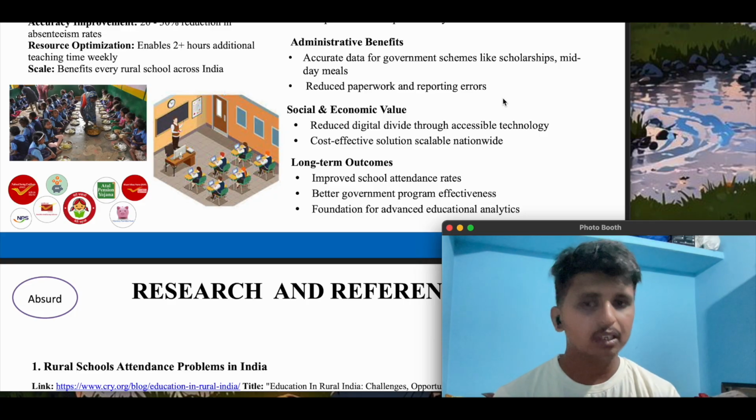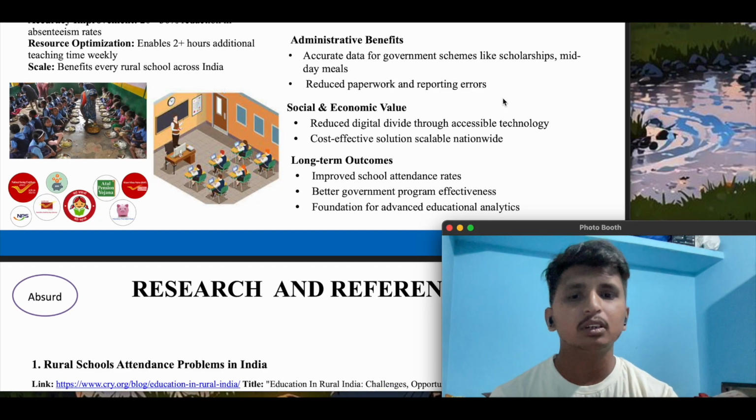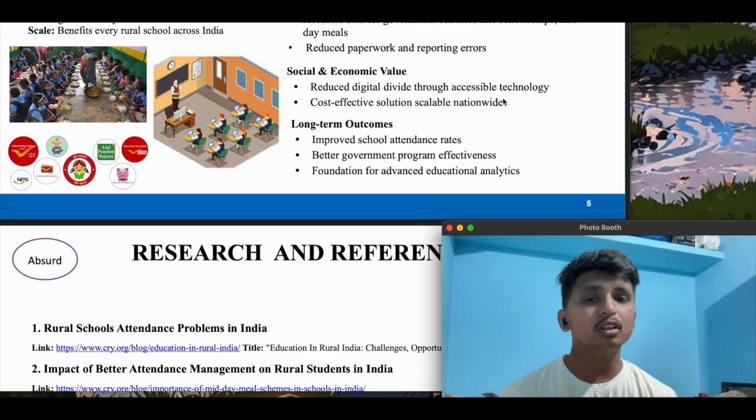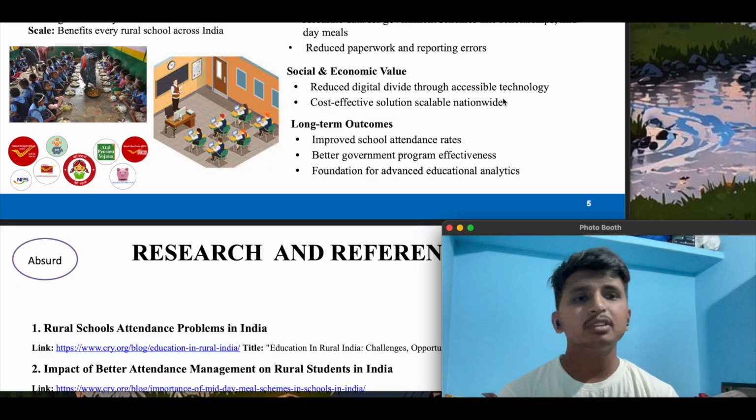It's socially and economically very valuable, because it's very low cost and easily implemented across rural states in India. And what are the long term outcomes? When the absentee error rate goes down, there will be a higher school attendance rate, and this will improve the students' mindset to go to school and be attentive.